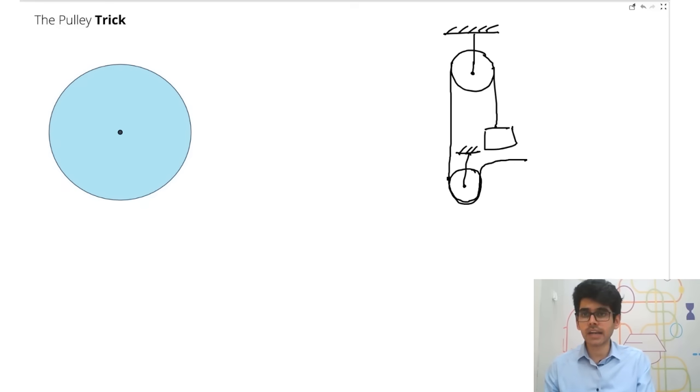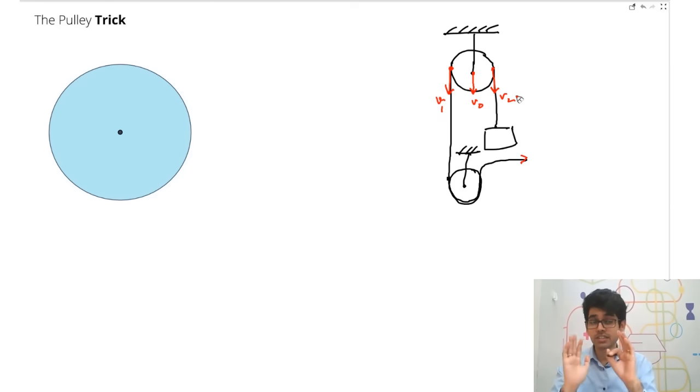But at any point in time, if I say that this point's velocity is v down, and this point's velocity is v naught down, so let's say this is v1, this is v naught, and this is v2.